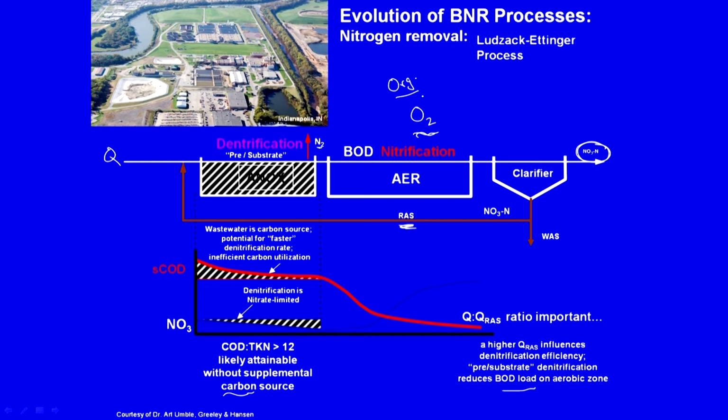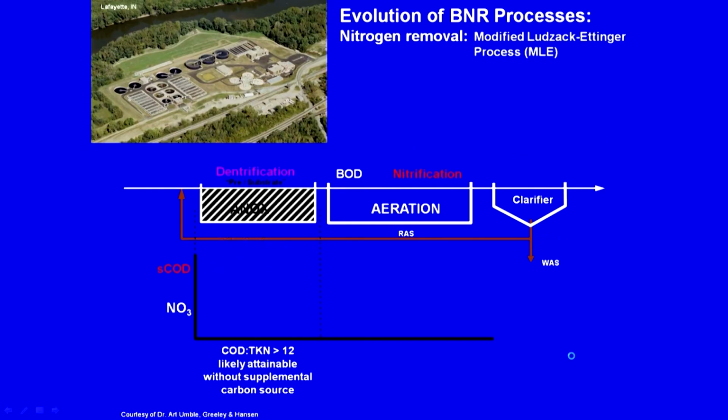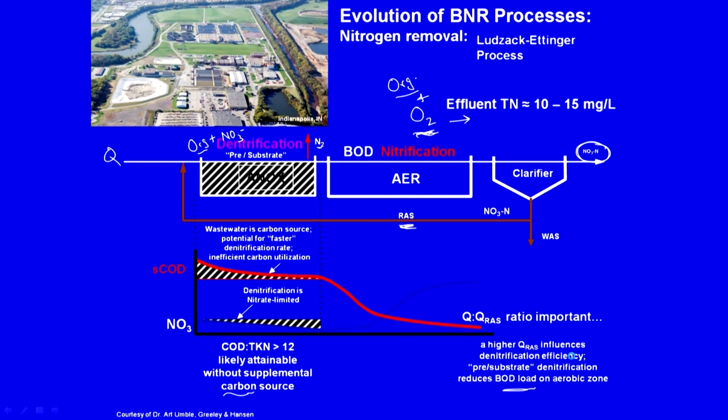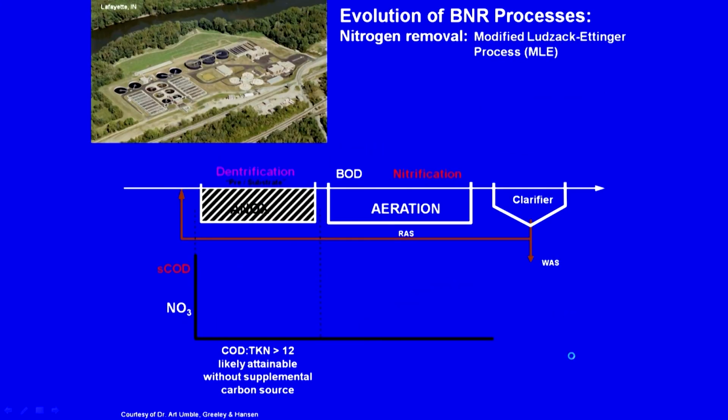Organic matter will have to be degraded by microbes in the presence of oxygen, but some of the organic matter will be degraded here itself, using NO3 minus, for which I am not supplying any oxygen. That is why it will decrease the BOD load on the aerobic zone. So, effluent quality is relatively better than earlier, but again still not pretty good though, right. So, that is one aspect.